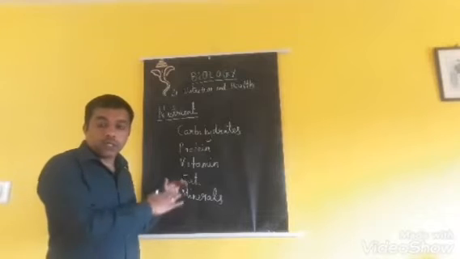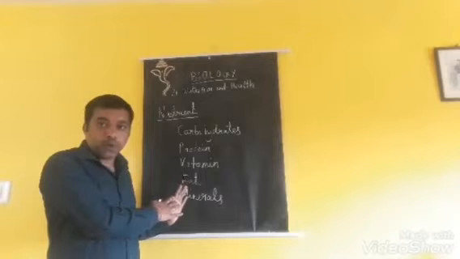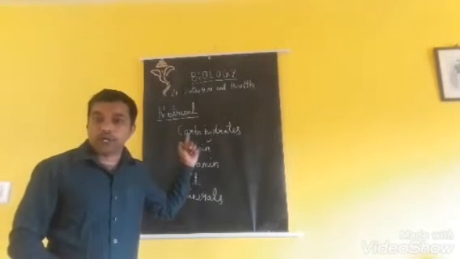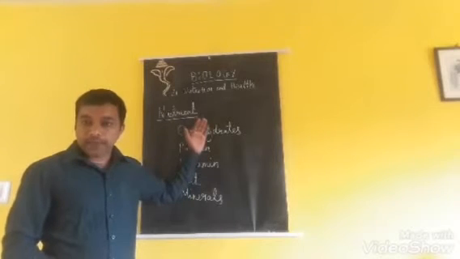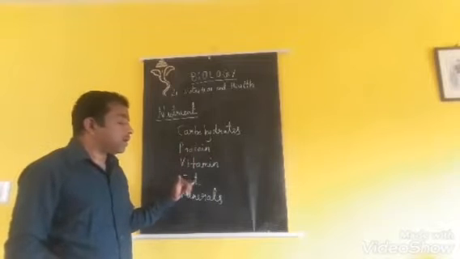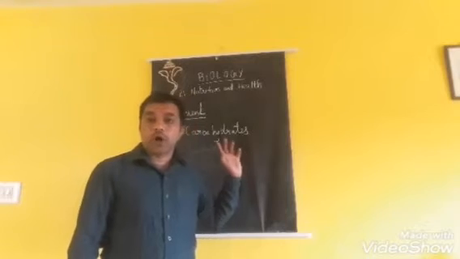Clear? We are going to see the further classes based on this. Hope you understood. Nutrients is the food which is essential for our body. There are 5 different types of nutrients: carbohydrate, protein, vitamin, fat and minerals. First we'll see about carbohydrate.